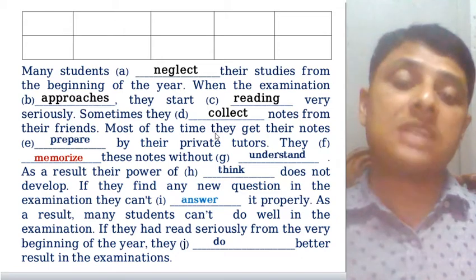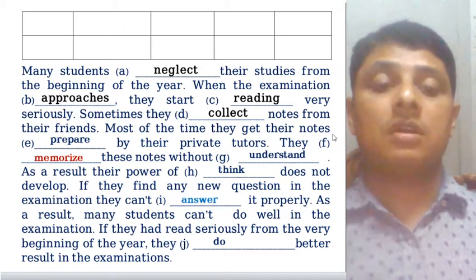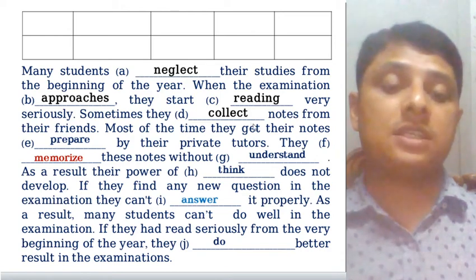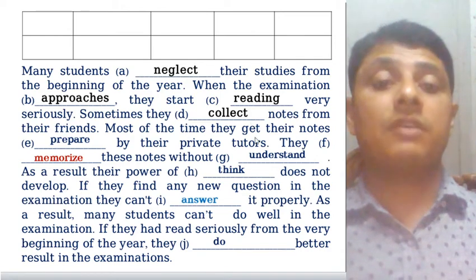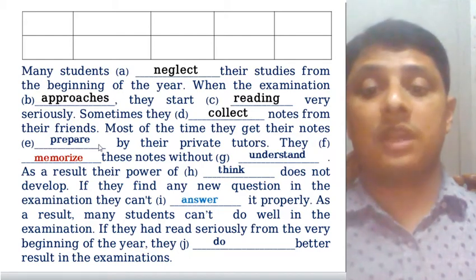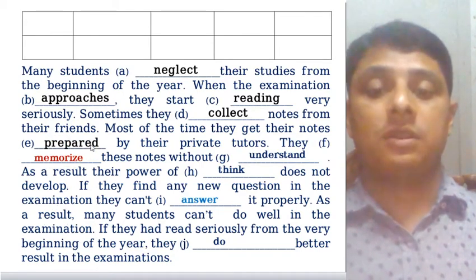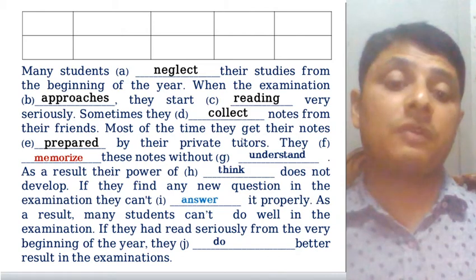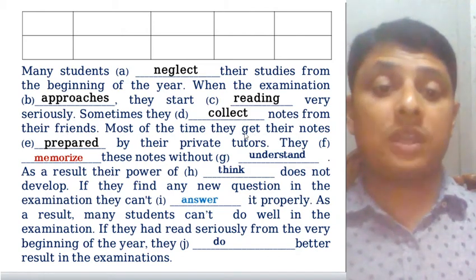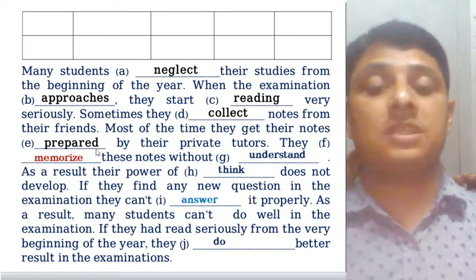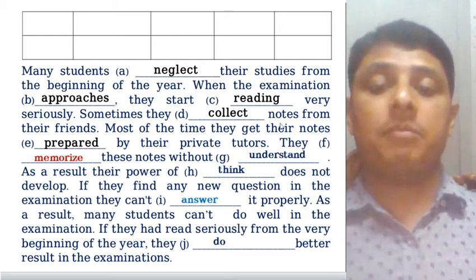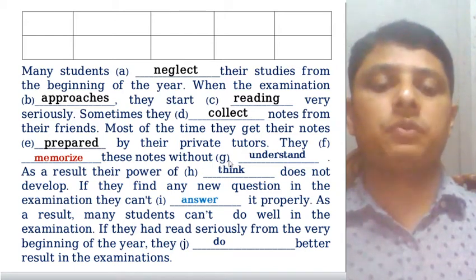And then most of the time they get their notes prepared by their private tutors. Their students, here a clue for you. Here is the verb word get. After get or got, the verb will be third form. So here prepare, that would be prepared. So you have to memorize that rule: after the subject, if you find get, and then you use another verb after get, in the meantime you have to use the third form of the verb. By their private tutors.